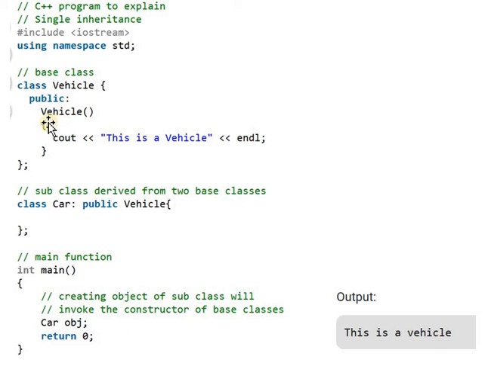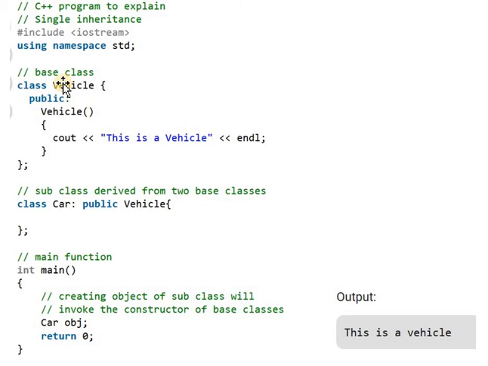In that public mode, the constructor for the vehicle class is created, and in that constructor definition one message is displayed, that is, this is a vehicle. This is the base class. Here one base class is created, the class name of that base class is vehicle, and in that vehicle class definition there is one constructor, and in that constructor definition we are simply displaying one message, that is, this is a vehicle.